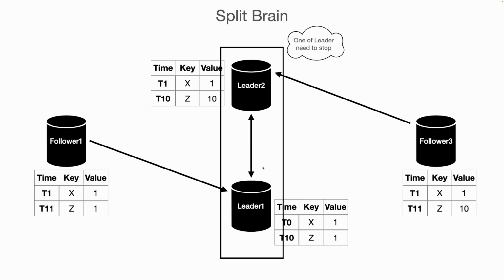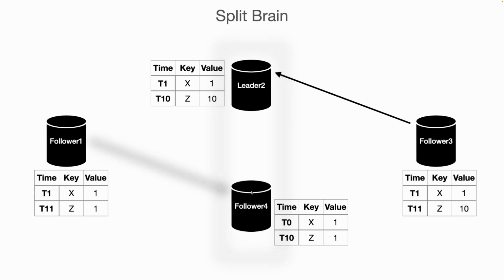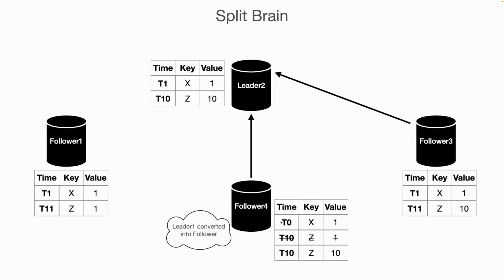The solution to this problem is that one leader needs to stop. Mostly the older leader needs to stop and then the older leader is converted into follower 4. Now follower 4 starts syncing with leader 2, rejecting the previous value of z and accepting the new value of z that is currently in the leader 2 database. The current value of z is equal to 10. So follower 4 removes the previous value, z equals 1, and accepts the new value of z, that is equal to 10. So now leader 1 is converted into follower 4.